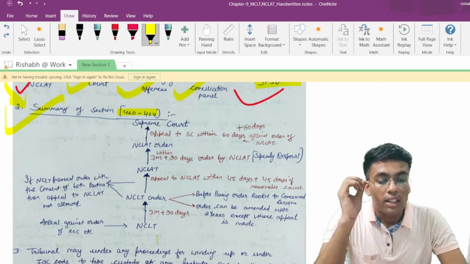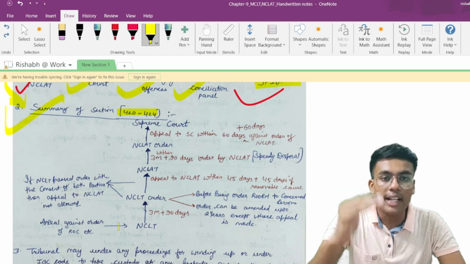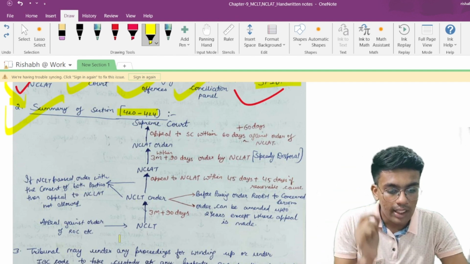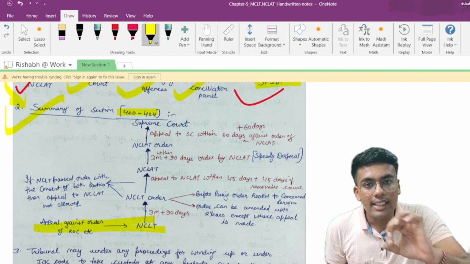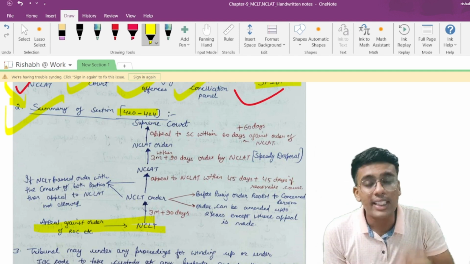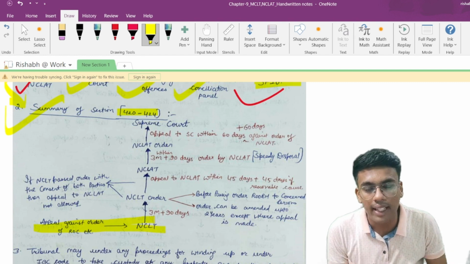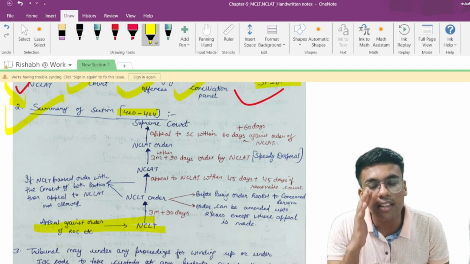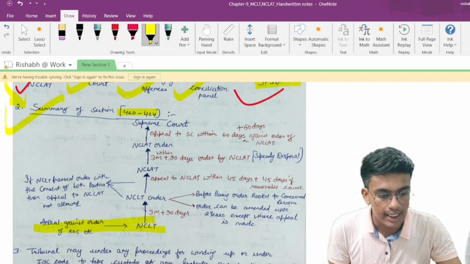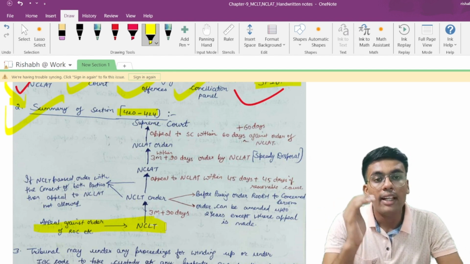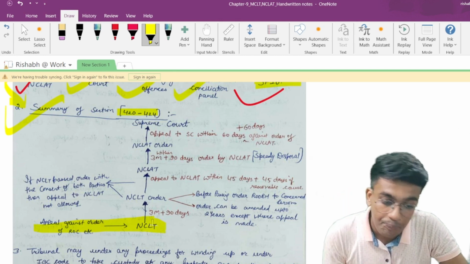Before understanding this, let me tell you, you have to go in the downwards to upward direction in order to understand this chart. Now let us start with point number 1, NCLT. An appeal against the order of the ROC or any other person can be made to NCLT. But what is the time period up to which it can be made? Under different provisions, different timelines are prescribed by which you have to make an appeal to the NCLT. An appeal to NCLT can be made by the aggrieved person if he is not satisfied with the order of the ROC.